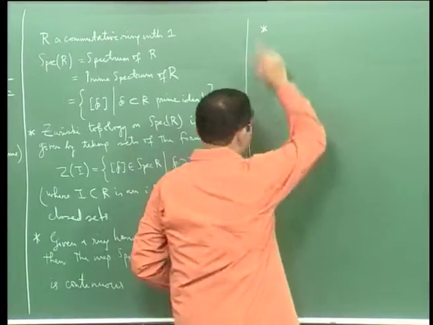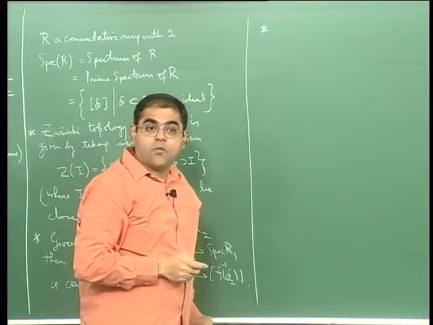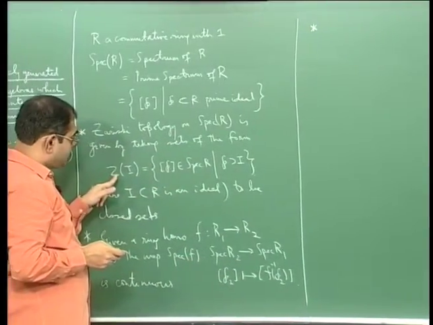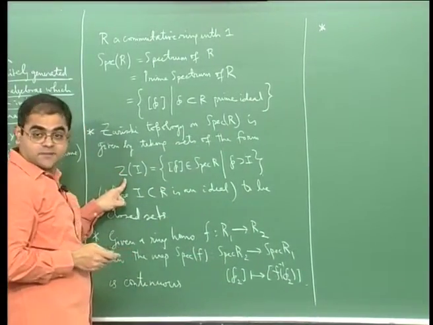So here the third thing I want to say is, what about a closed subset like this?